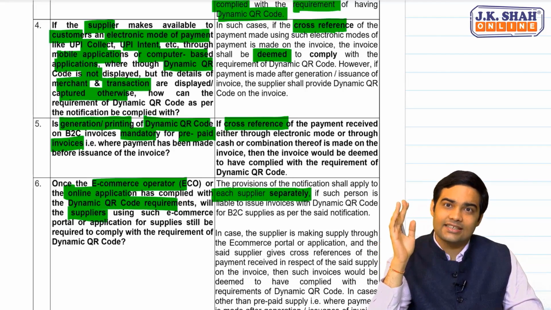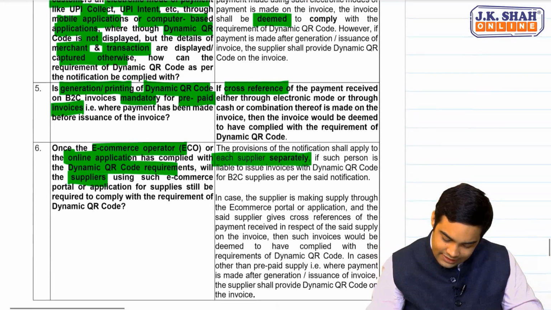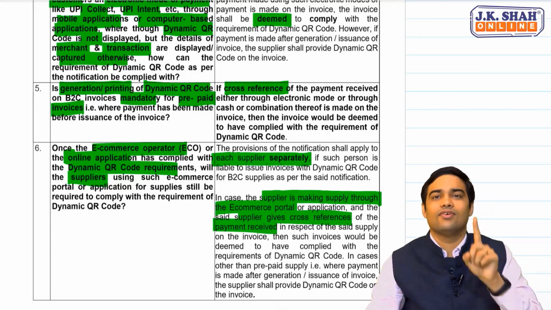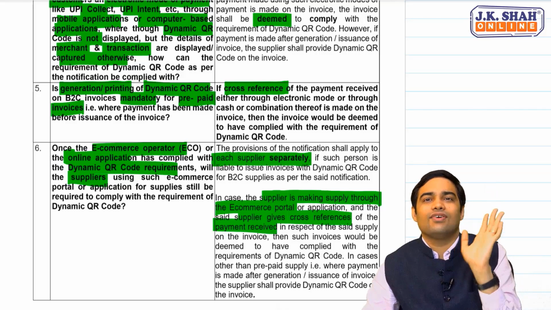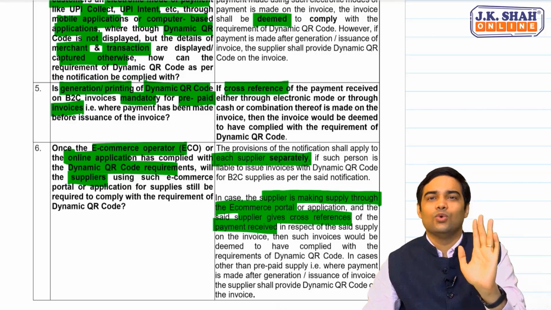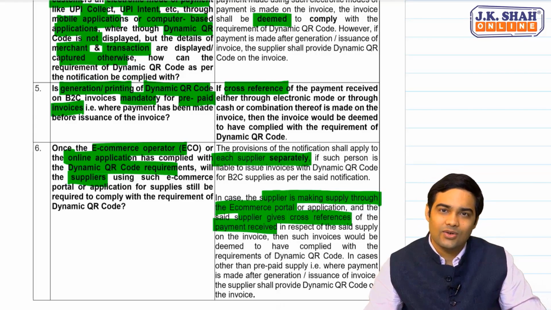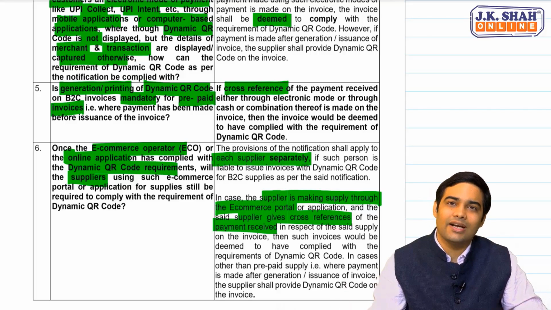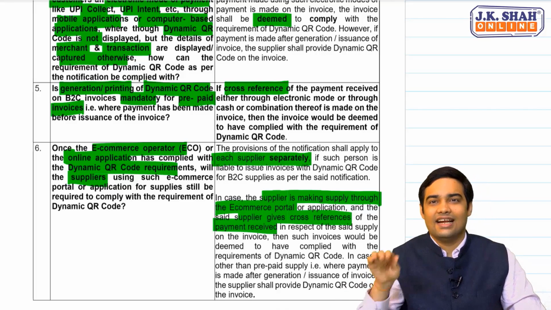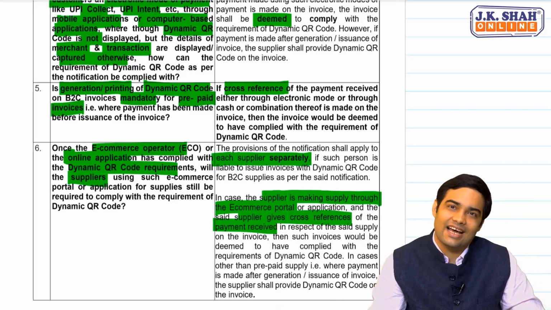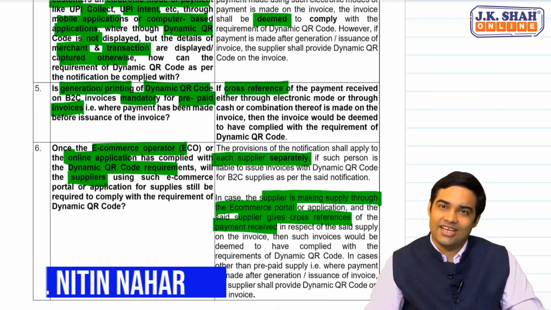Now in such cases, again the law very clearly says that if the supplier is making supply through an e-commerce operator and the supplier gives cross-reference of payment receipt, key point, cross-reference available, then you would be deemed to have complied with the requirements of dynamic QR. So basically what the government wants is a cross-reference that this payment was received for this invoice. That's the basic target behind all these clarifications.